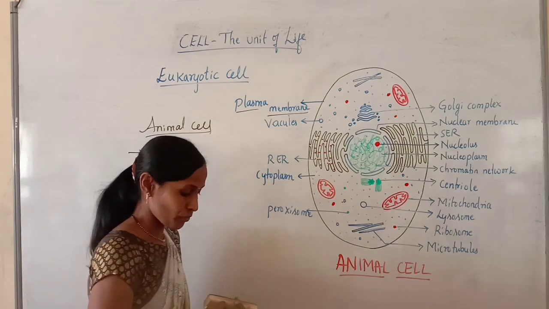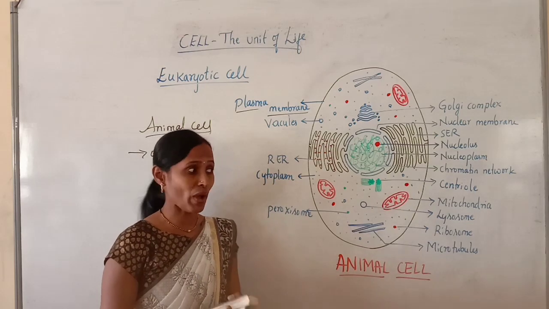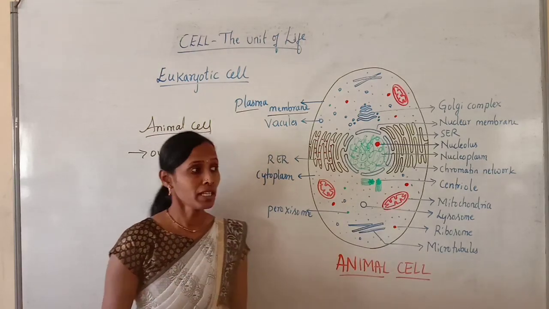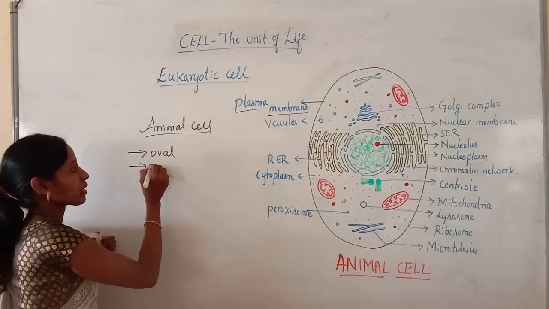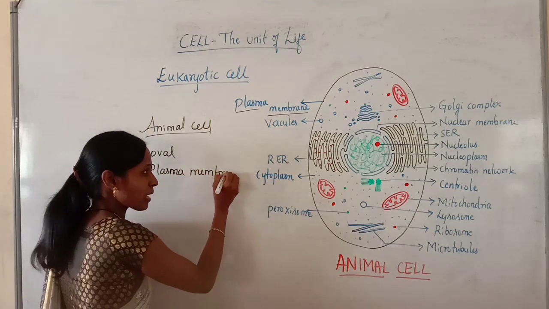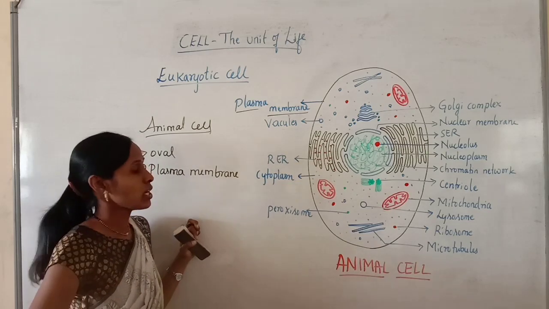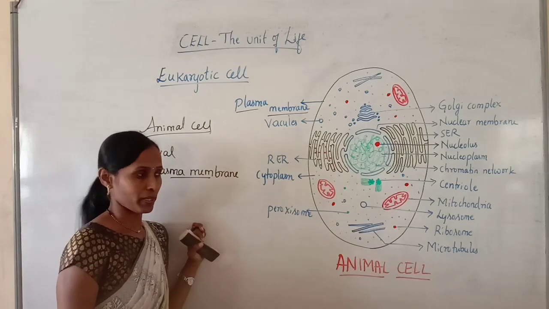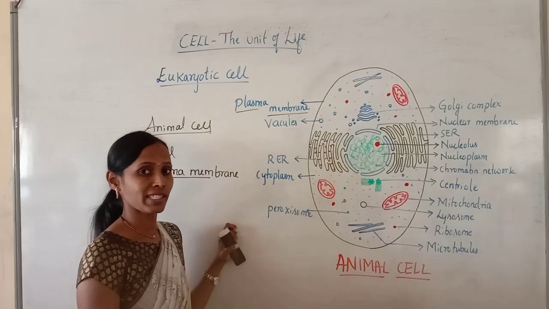Cell wall is a characteristic feature of plants, and it is present in some other organisms also. As we are talking about eukaryotic cells, the cell wall is a characteristic feature of the plant cell, but the cell wall is absent in the animal cell, and the outermost boundary will be the plasma membrane. This plasma membrane is made up of proteins, lipids and carbohydrates, which we will discuss in detail when we discuss the plasma membrane. So here the outermost boundary is only the plasma membrane, and the cell wall is absent.